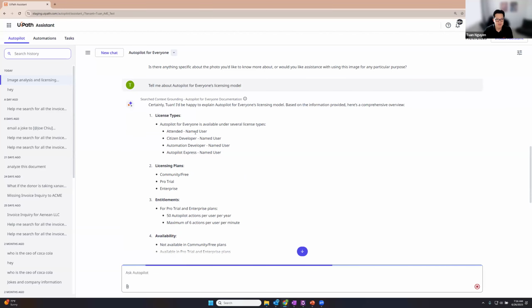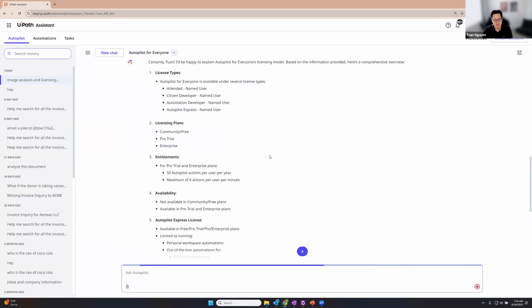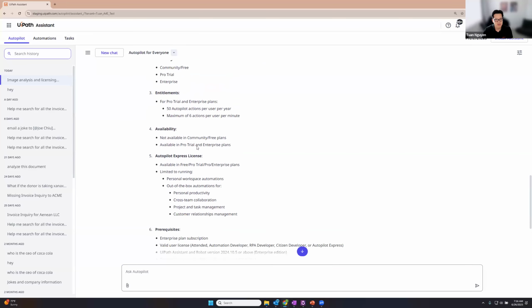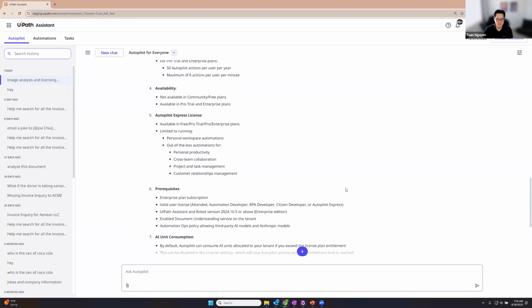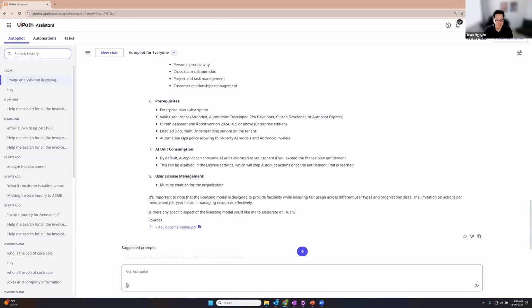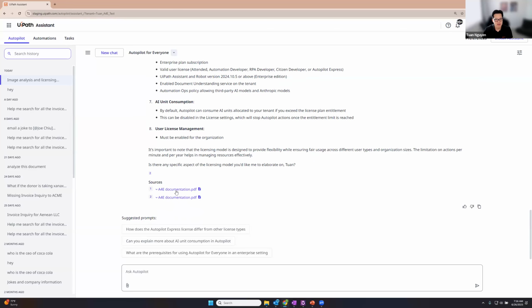So here's the license types that are applicable, the licensing plans, the entitlements, and the availability, right? Here's some restrictions for the express license type, and then here's some prerequisites. And then all this information, once it's been generated, you can actually verify by clicking on the citation link at the very bottom, which will open up a PDF viewer directly to that page.